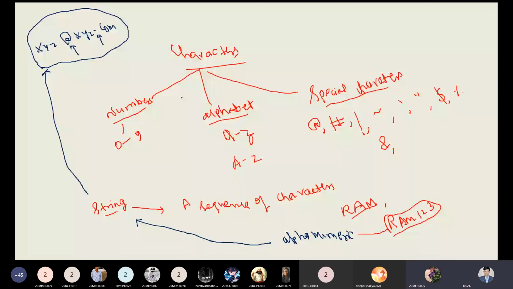Is it still valid if we use numeric before alphabet?